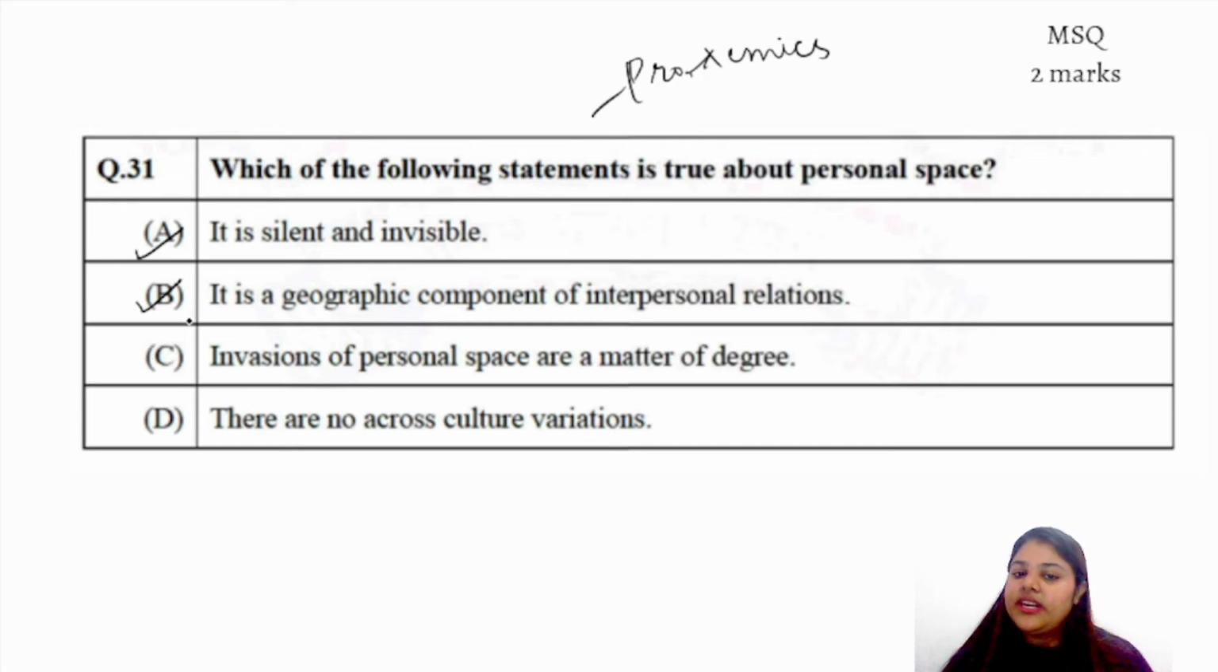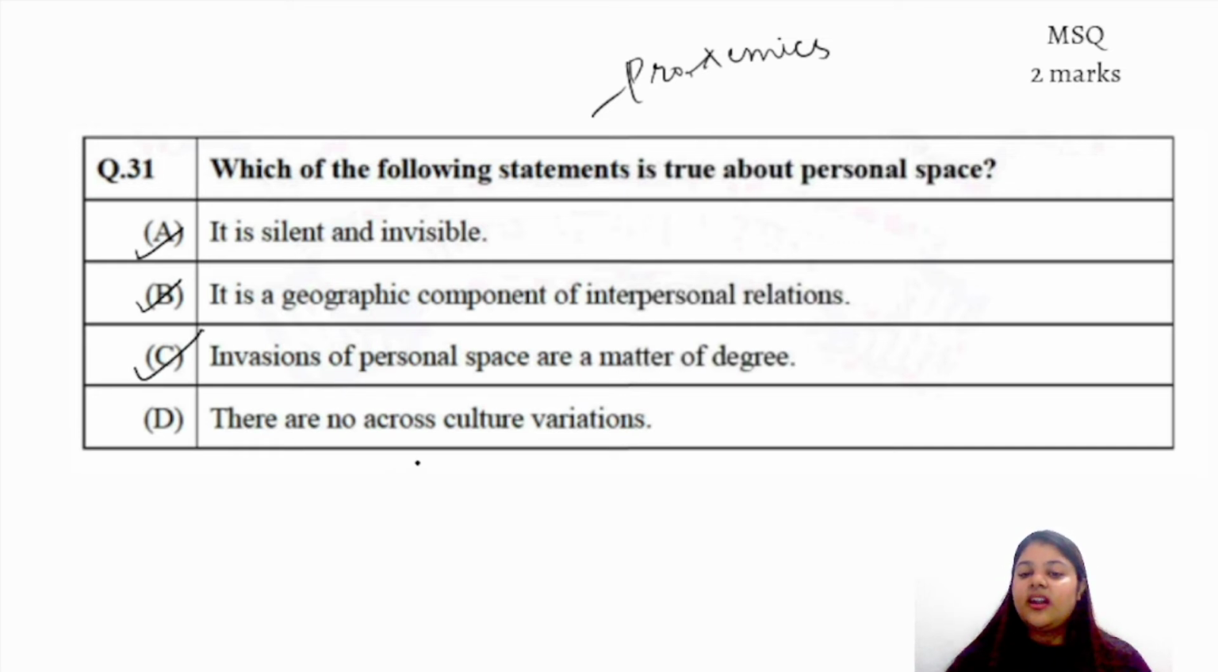Then invasions of personal space are a matter of degree. So it varies from person to person what they consider as invasion. For example, for someone, if you are crossing the limit or the distance of 2 feet, it would be an invasion of their personal space. For someone, it might not. So it is a matter of degree.